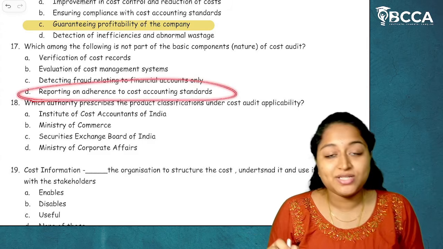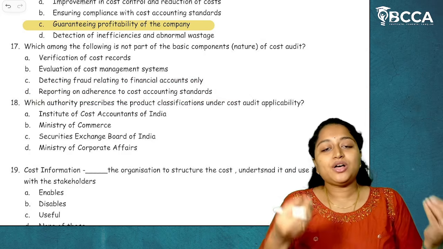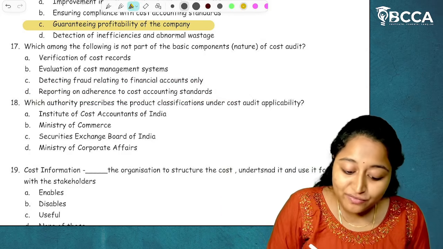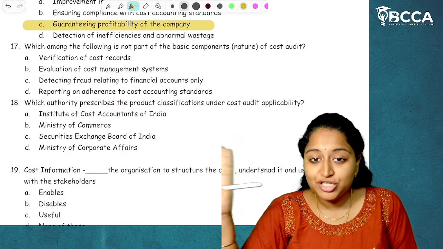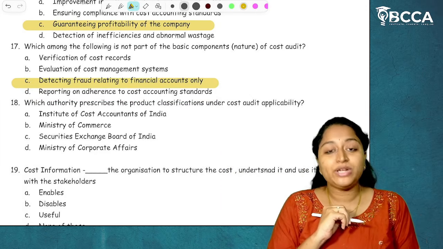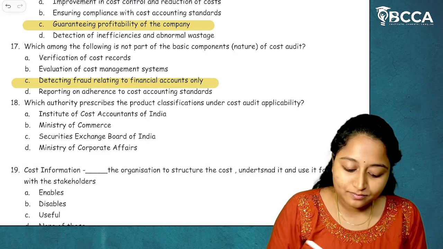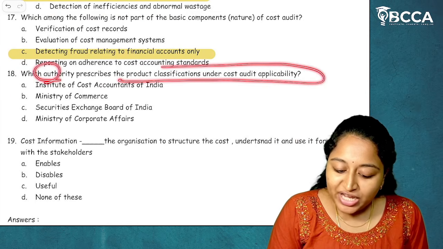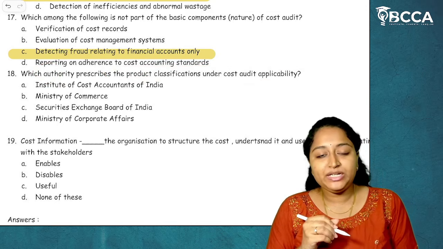Reporting on adherence to cost accounting standards. Yes, whether cost accounting standards are being complied or not. We'll see that as well. So which of the following is not part of the nature of cost audit? Detecting fraud relating to financial accounts only. I hope it's clear.